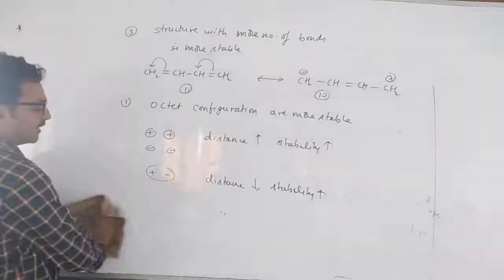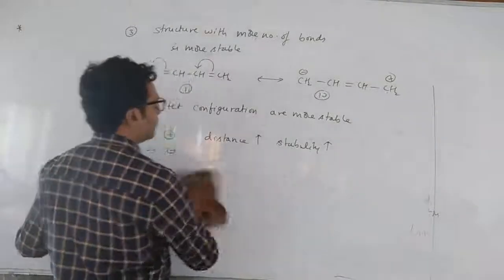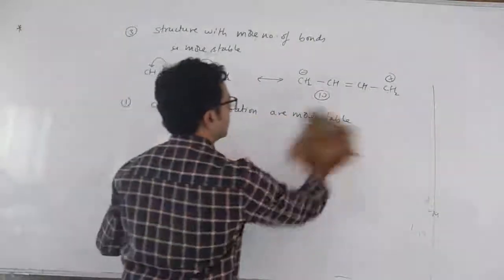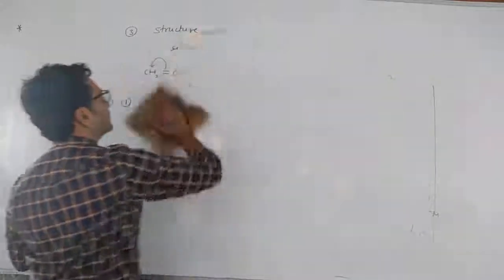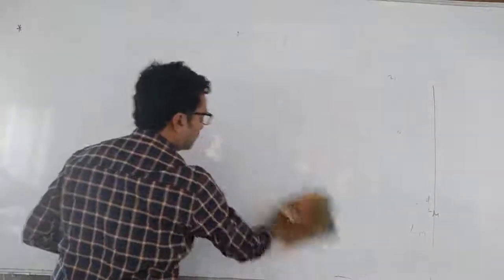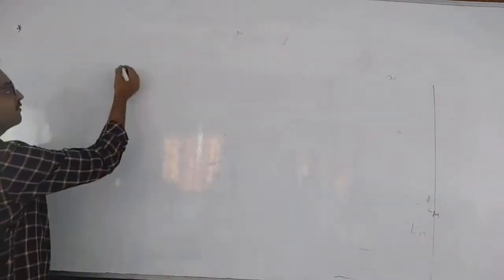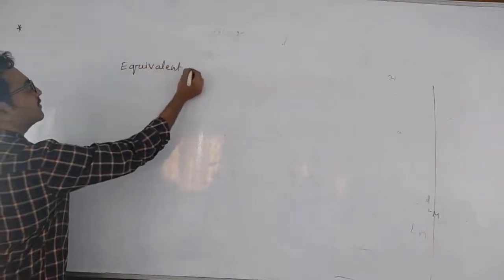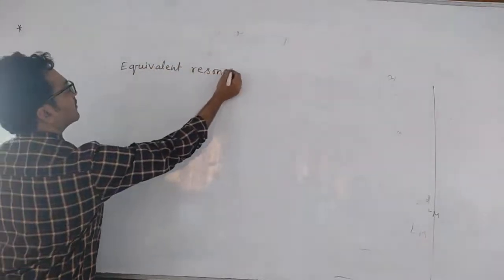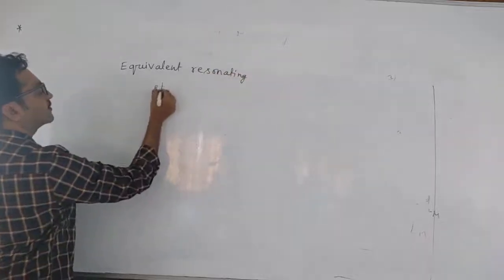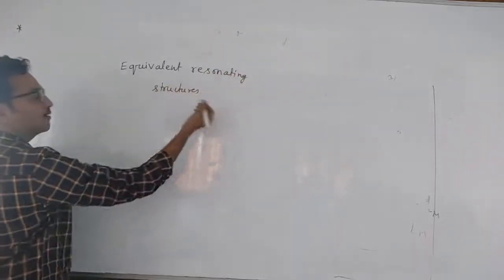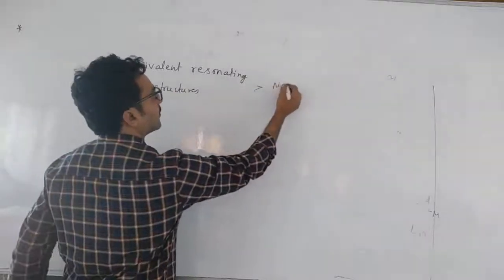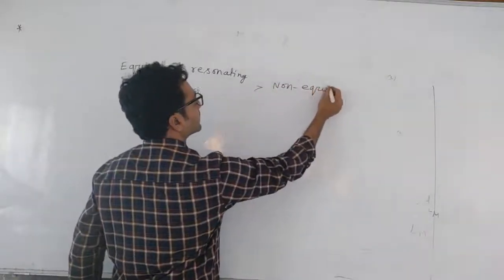So some questions we will see in the last 10-15 minutes. How can we apply these things in some of the questions? One more last point is: equivalent resonating structures are more stable than non-equivalent resonating structures.